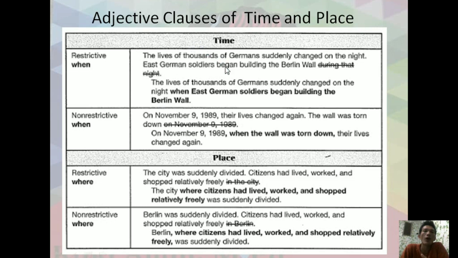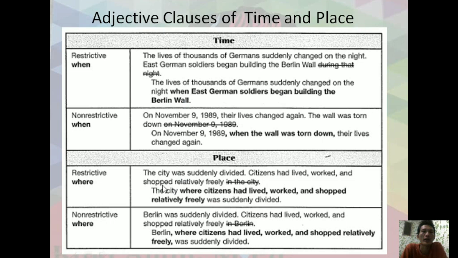The lives of thousands of Germans suddenly changed on the night. East German soldiers began building the Berlin Wall during that night. And we combine: the lives of thousands of Germans suddenly changed on the night when East German soldiers began building the Berlin Wall.